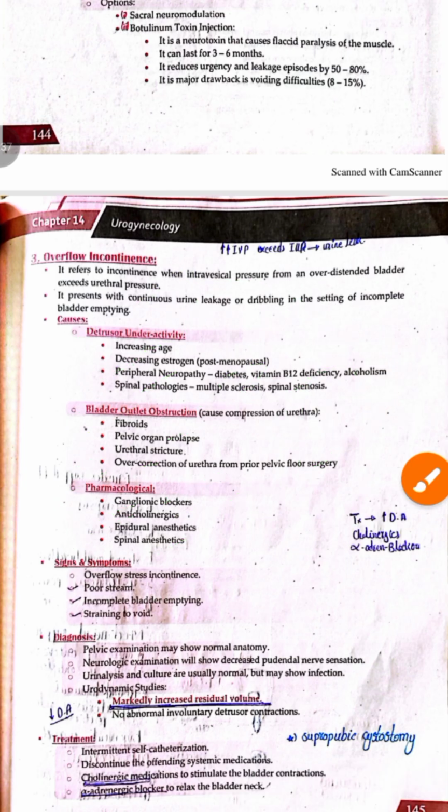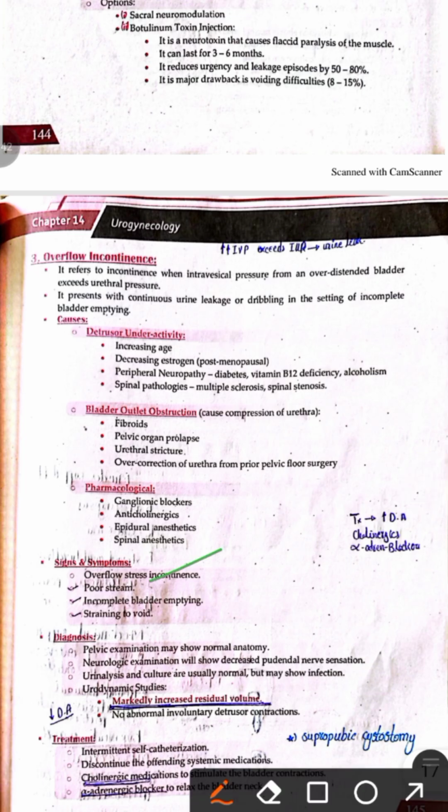And the patient presents with the symptoms of incontinence, meaning the involuntary loss of urine. There will be poor streaming and there is incomplete bladder emptying because of decrease in the contraction of the detrusor muscle, and the patient will make an effort or strain to urinate. For the diagnosis of overflow incontinence, first of all, we will take a detailed history in which the patient will present with the above symptoms.